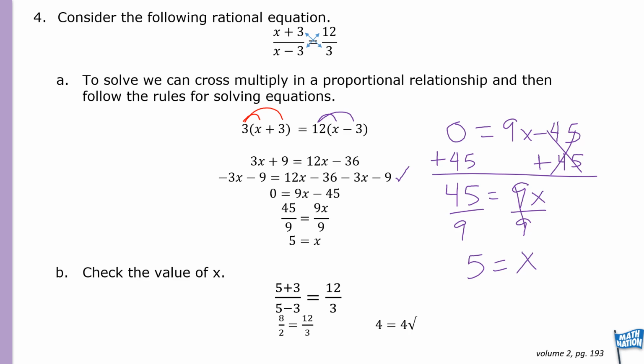So we're replacing in our original equation, wherever x is, the value we just found for x. So we replaced x with 5: 5 plus 3 over 5 minus 3 should equal 12 over 4. Oh, I'm sorry, 12 over 3. So 5 plus 3 is 8 over 5 minus 3, which is 2, equals 12 over 3. 8 over 2 is equal to 4, and 12 over 3 is also equal to 4. So this checks. This is a solution. X equals 5 is a solution for this example.